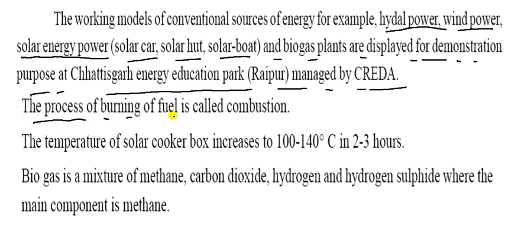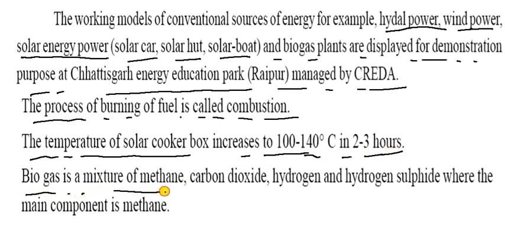The temperature of a solar cooker box increases to 100 to 140 degrees C in 2 to 3 hours. Biogas is a mixture of methane, carbon dioxide, hydrogen and hydrogen sulfide, where the main component is methane. So you can learn by heart.